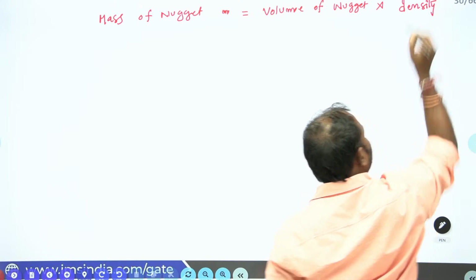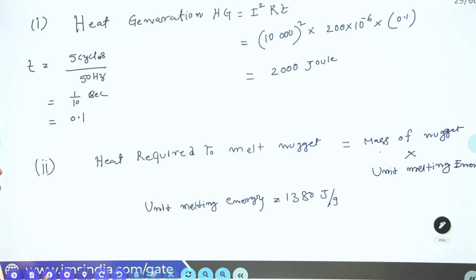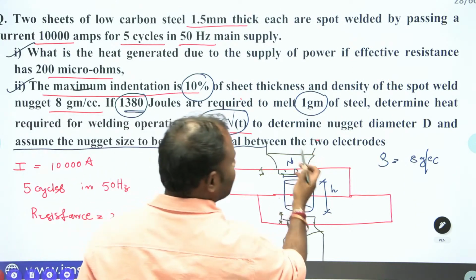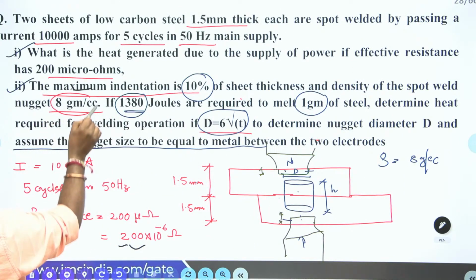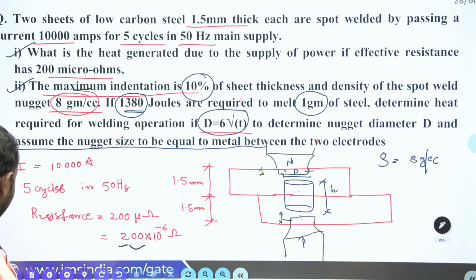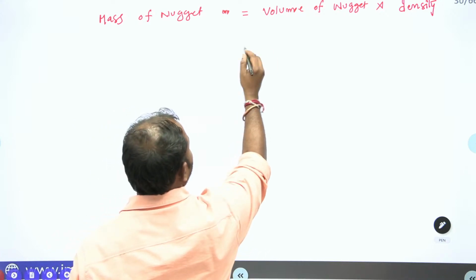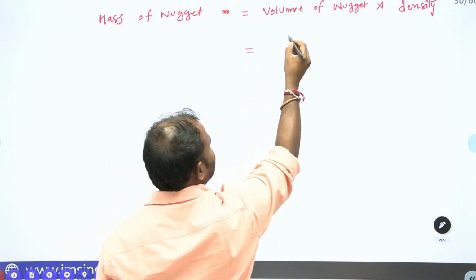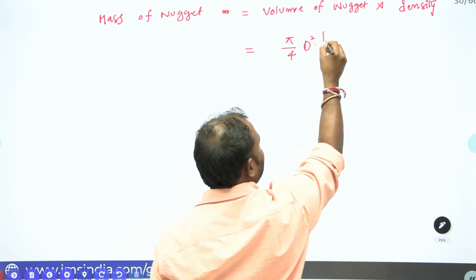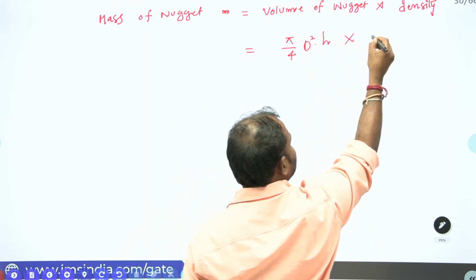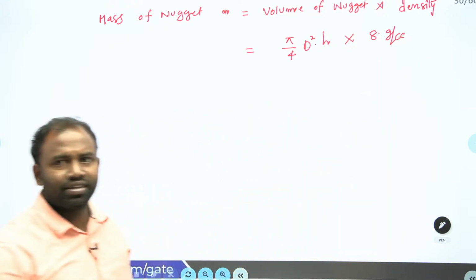So the density of the nugget is given. What is the density of the nugget given in the problem? Here it is 8 gram per cc, right? Now the volume of the nugget, it is a cylindrical shape, so pi by 4 d square into h, into density, which is 8 gram per cc. Yes guys, clear everybody?